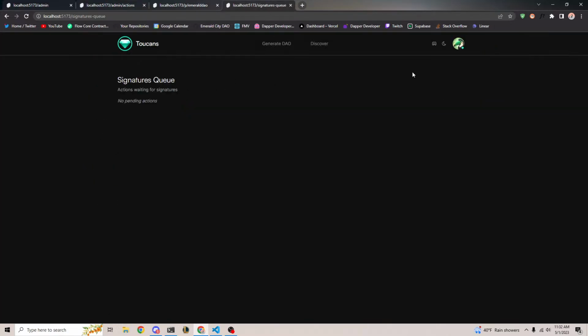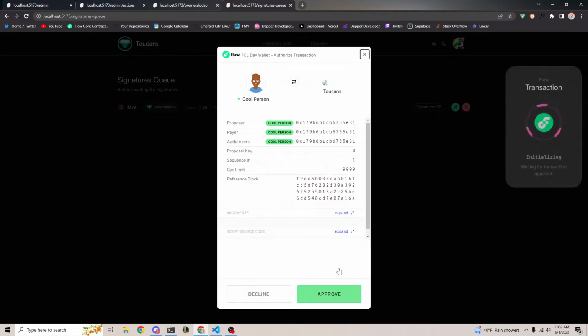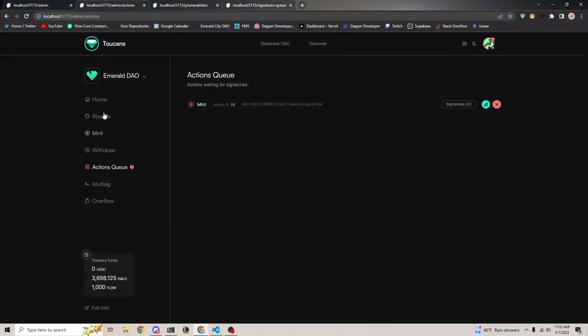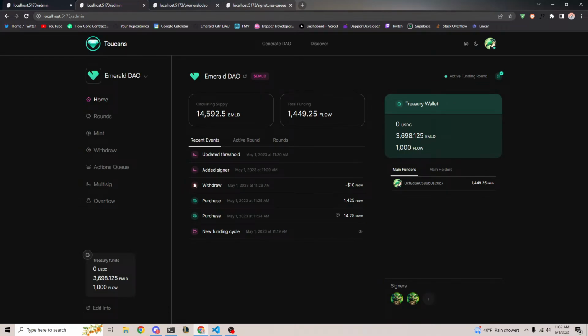All right. And from our other account here, if we refresh the page, remember the threshold is 2 now, so 2 people are needed to sign. We can also go ahead and sign this and say, yep, I want to mint 100 emeralds to Jacob. If I sign this as well, and we go back to the home page and refresh the page, it should eventually, oh, here we go, boom, distribute. I kind of want to change this to mint, but it's called distribute at the moment. We can see 100 emerald was distributed, so it was just minted from the treasury.